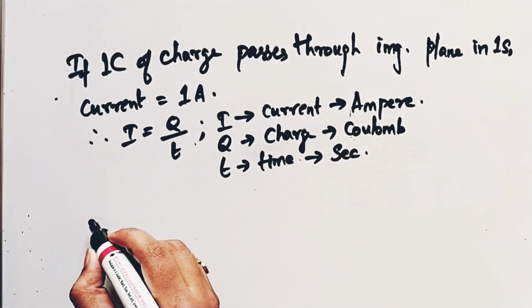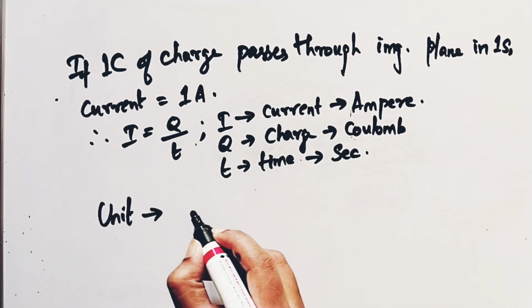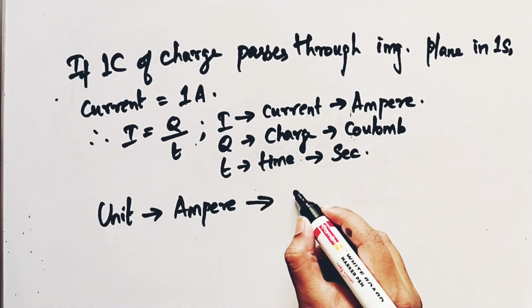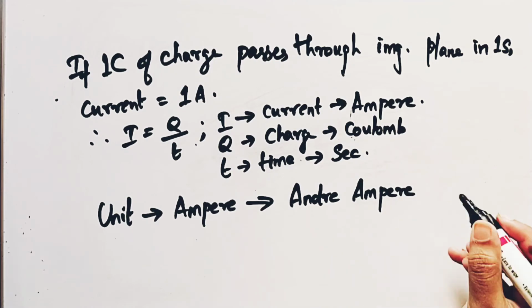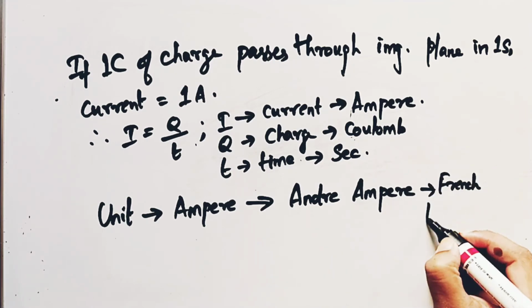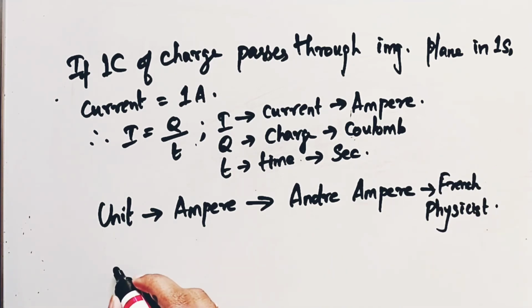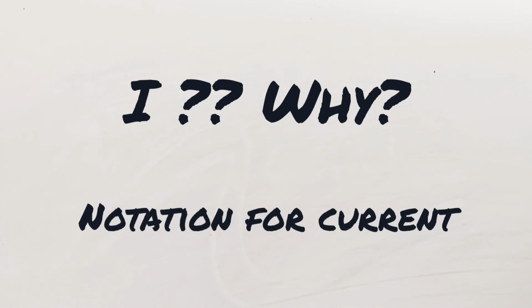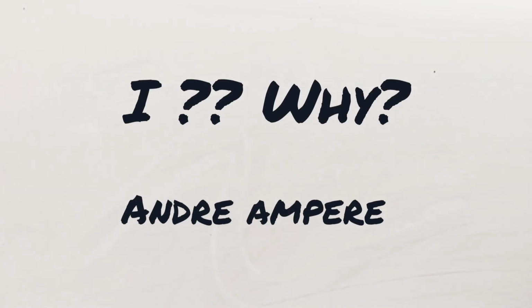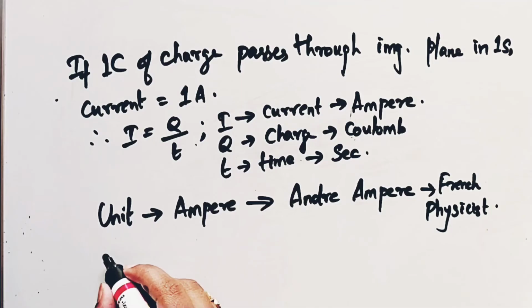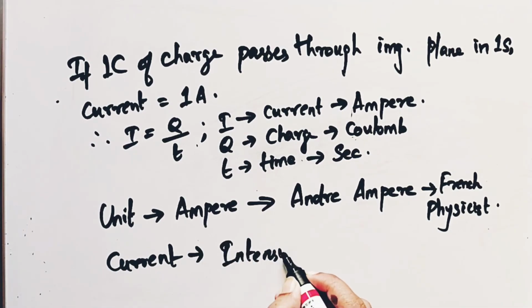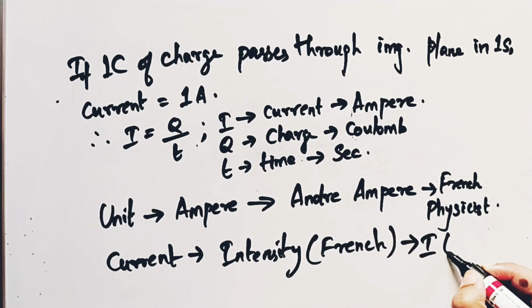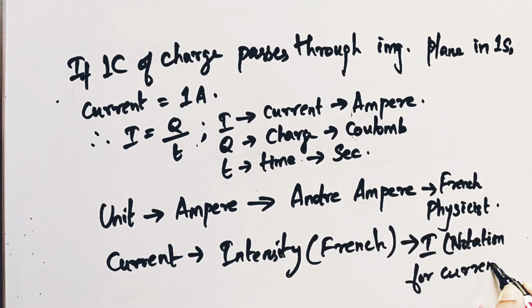The unit of measurement of current is ampere and it was chosen to honor the efforts of André Ampère. André Ampère was a French physicist and he did great work on electricity in motion. Do you know why we use the notation I to indicate current? That is also because of André Ampère. Since he was a French physicist, in French the current is called intensity. That's why we use the notation I for current.